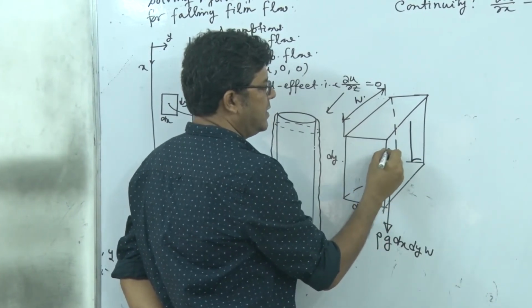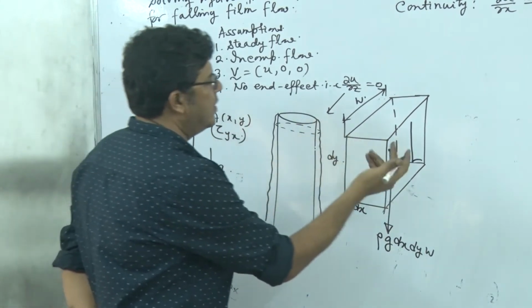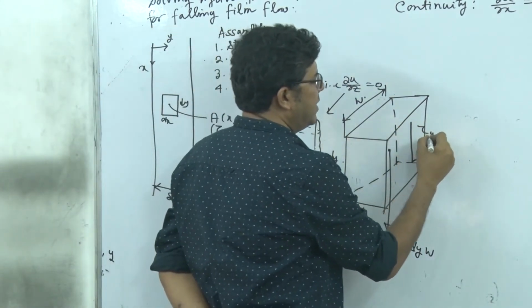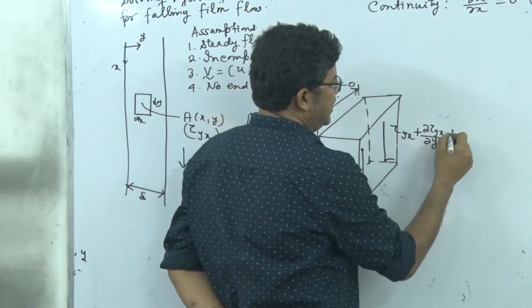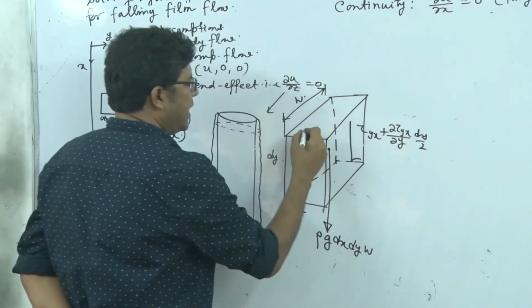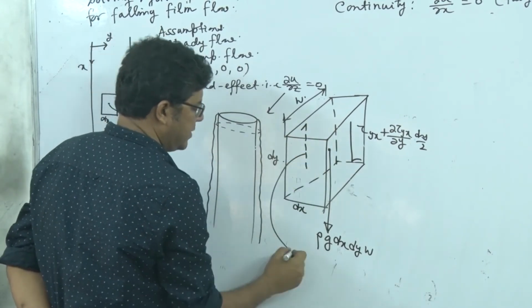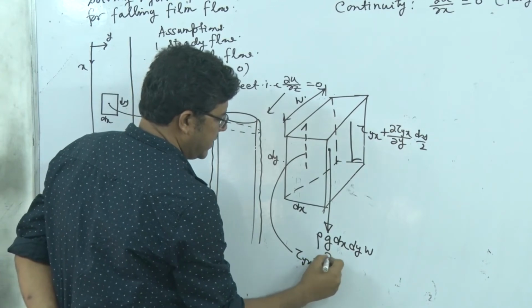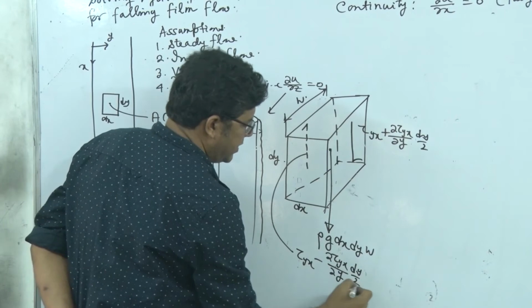At the center the value is tau yx. On this surface the value will be tau yx plus del tau yx del y into dy by 2, and on the back surface it will be in the upward direction, and there the value is tau yx minus del tau yx del y into dy by 2.